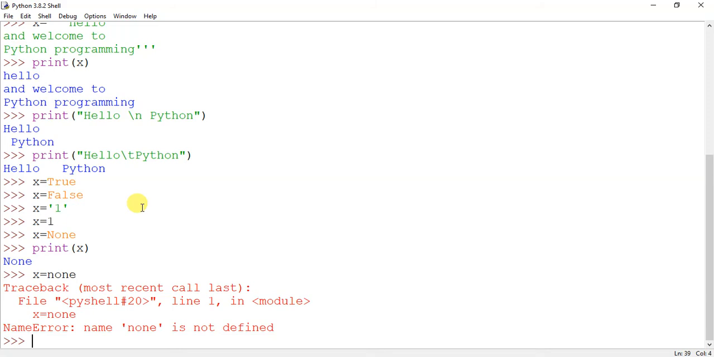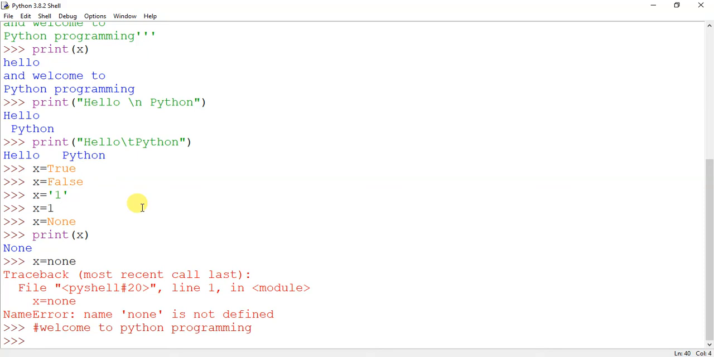Okay, now we move towards comments. So there are 2 types of comments. Number 1 is the single line comment that starts with hash. Welcome to Python programming. This is a statement, and the Python interpreter will do nothing, because it checks that hash sign and understands that this is a comment. It is just for the programmer or the reader to understand, not for the interpreter. So it escapes reading it.